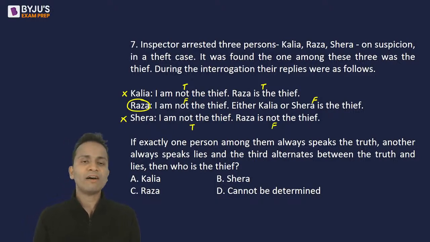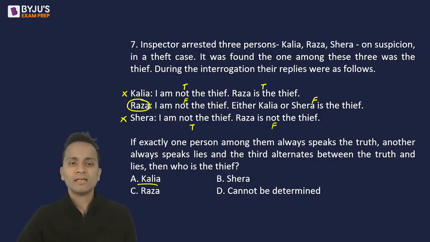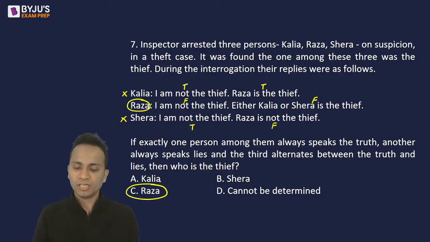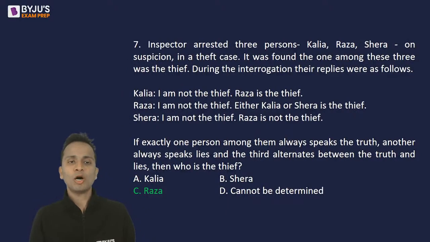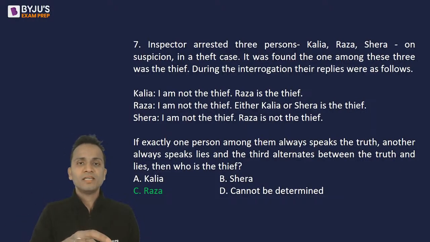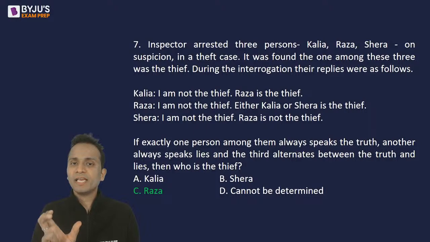Okay, so now we have got to know that Raza is the thief among these three people. Okay, fine. So the assumption that I have made proved to be correct. So that means Raza is the thief among the three people. So the correct answer is option C of question number 7. Okay, now some of you might not understand this in one go. So it is better to watch the recording of whatever I've explained in this case. So watch it again and then you will be able to understand it in a much better way.